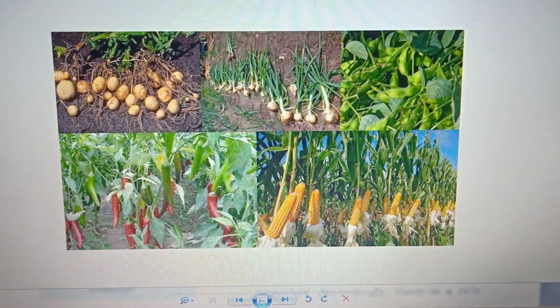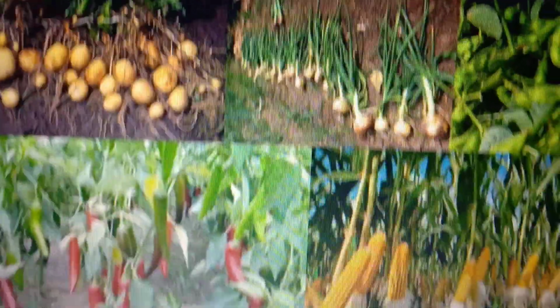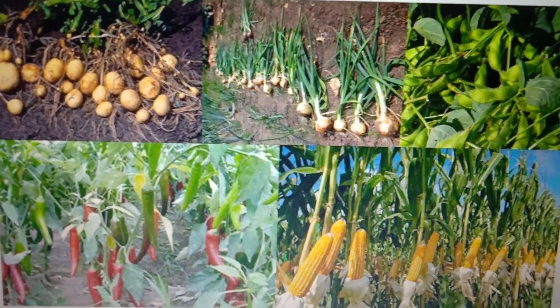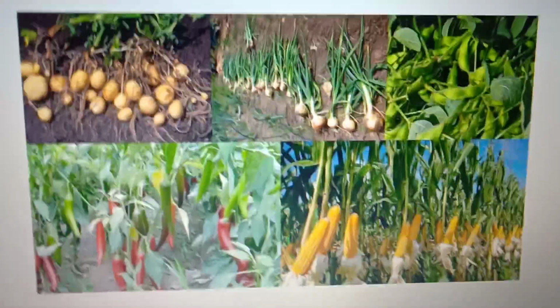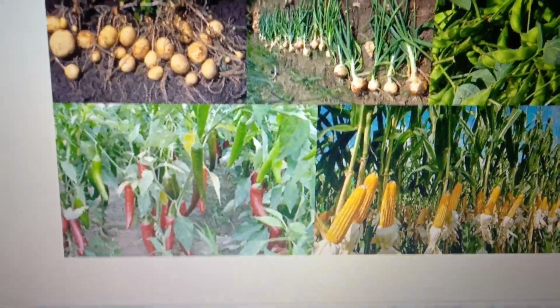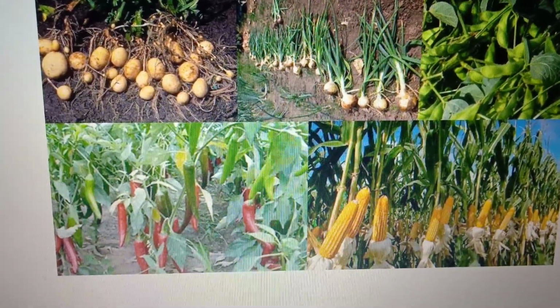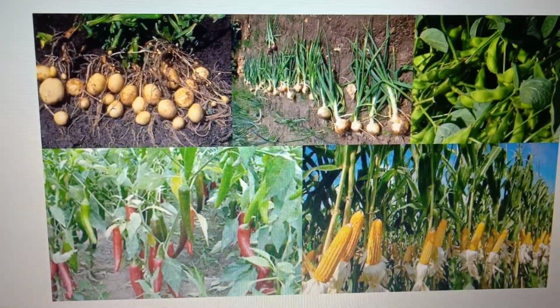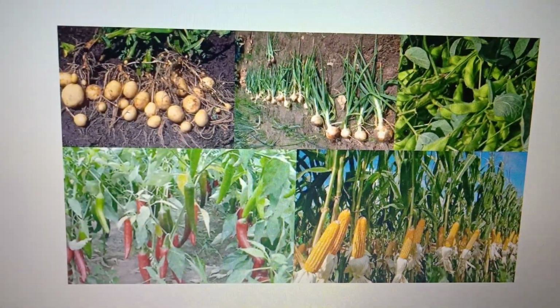Crops are of different types. It can be a cereal, it can be a vegetable, it can be a fruit. Anything that comes up on a large scale is called a crop. And they can be classified on the basis of the season in which they grow. Here you can see a picture. Potatoes, chilies, corn, maize, all are grown on a large scale depending upon the climatic conditions and different seasons.